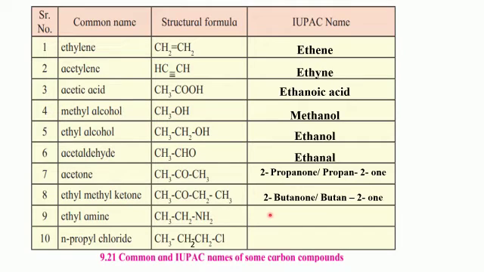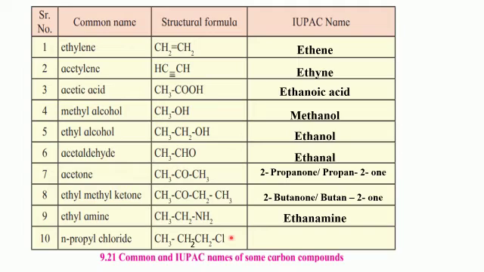So the name of the compound will be ethanamine, because there are 2 carbon atoms. So it's a derivative of ethane, but the functional group is amine and the condensed name for it is amine. So instead of E for ethane, we will write amine. So the name becomes ethanamine.